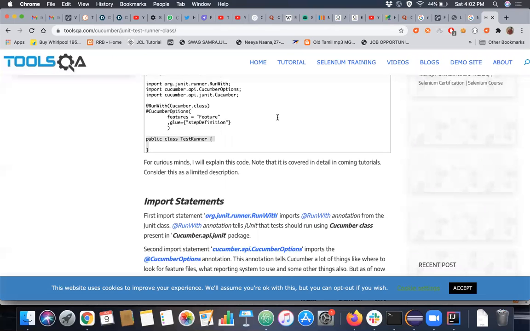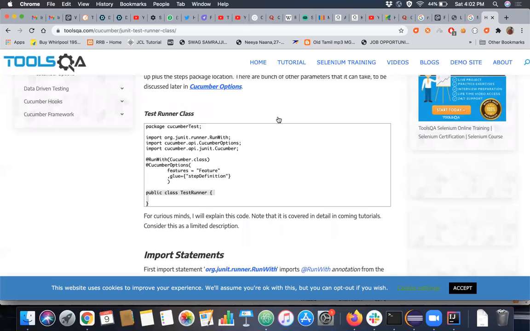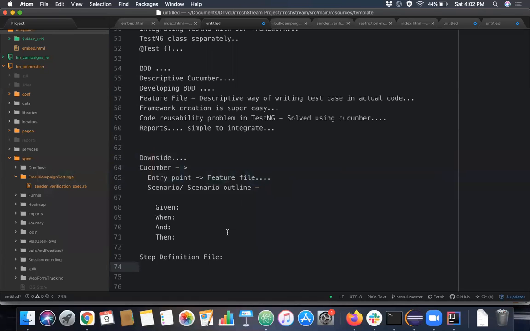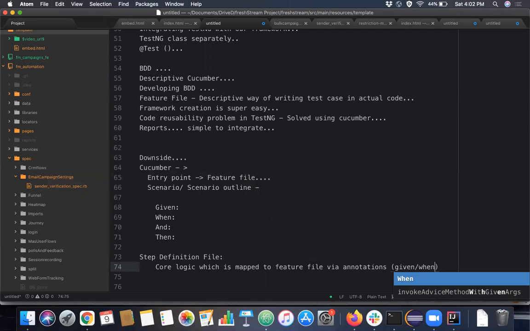You can run this Cucumber test using a Maven command also. We'll see that in future. So another important component of Cucumber is a step definition. A step definition contains the core logic, which is mapped to the feature file via annotations, which are either Given, When, or Then.